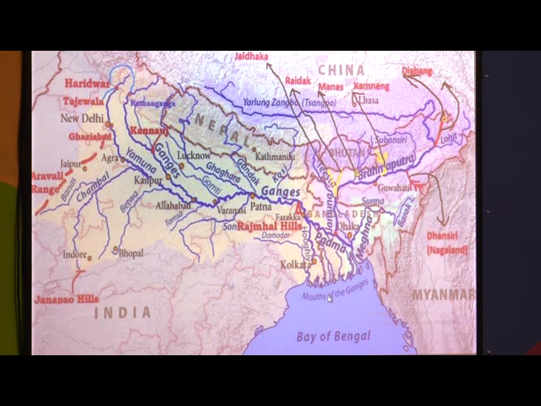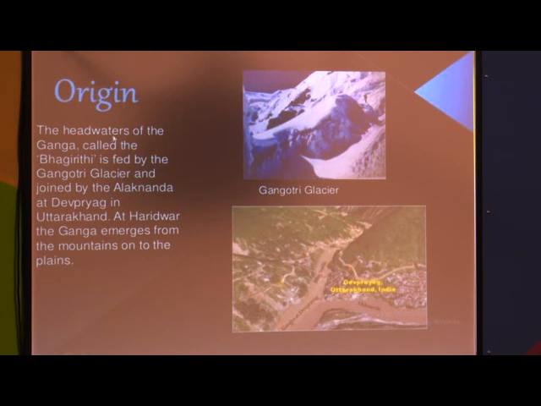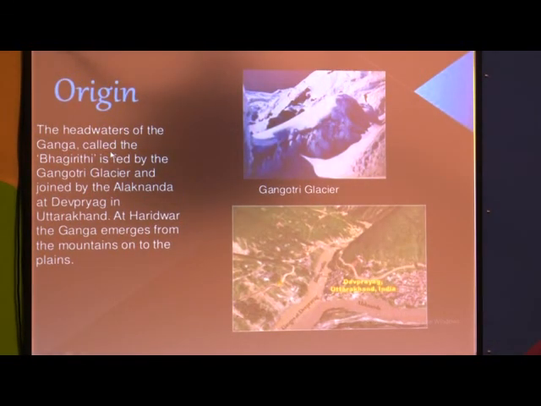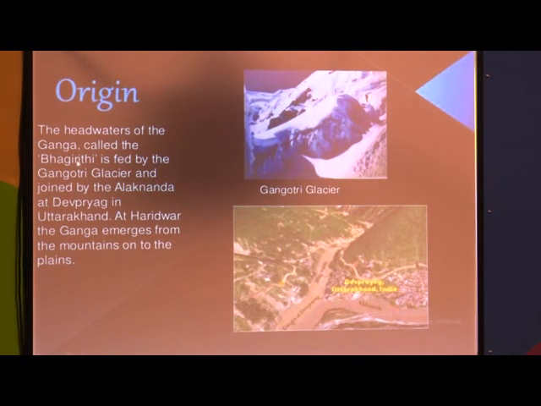So Ganga river's total length, when we see, the two head streams are there, and Ganga is totally a glacier or ice covered areas river. Bhagirathi and Alaknanda are the two main head streams, and the confluence of Alaknanda and Bhagirathi is near Devprayag in Uttarakhand, and from there Ganga emerged and it's totally flowing through the mountain area. See here, Devprayag in the Uttarakhand.